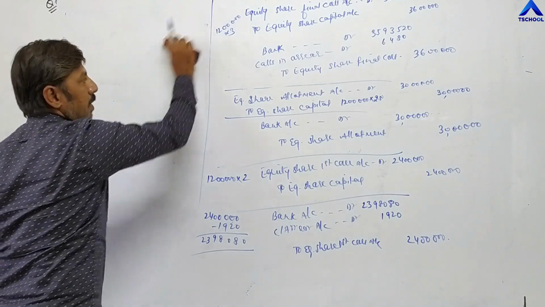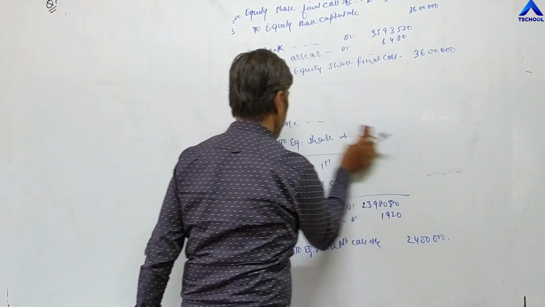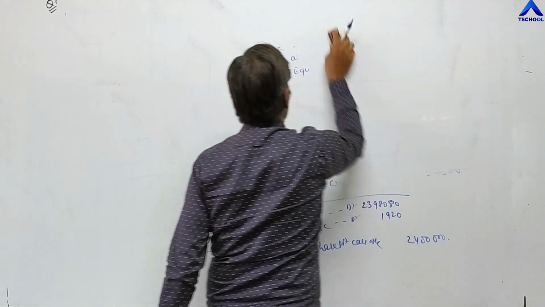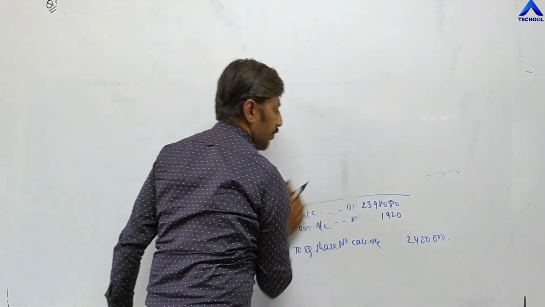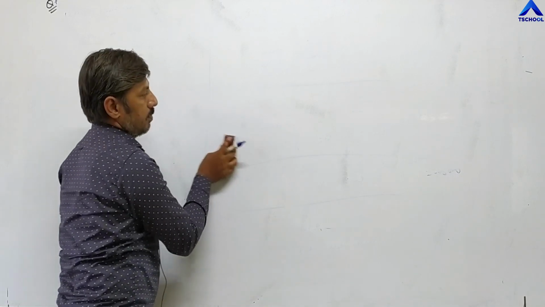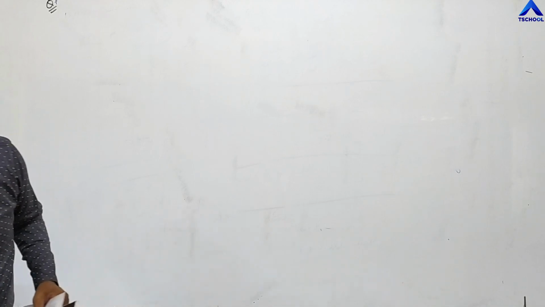First of all, try to get a good grip on these questions, then we will do question number 8. Then you will be able to understand later on. So from the textbook, now we are going to do question number 9. Questions 5, 6, 7 are completed. Now question number 9.